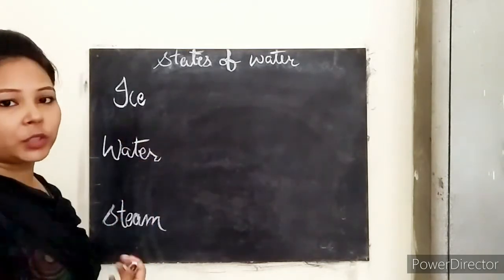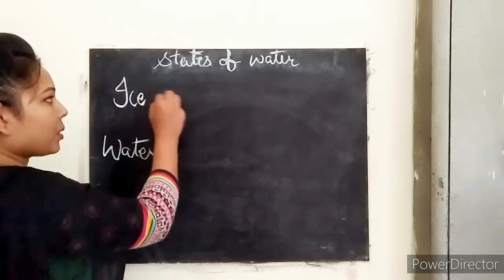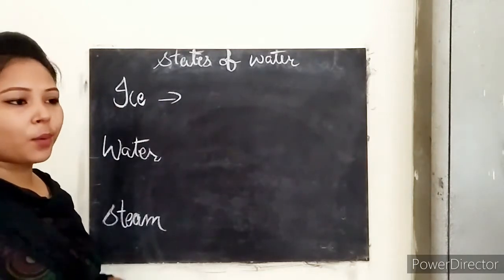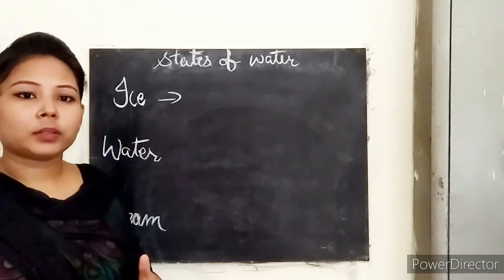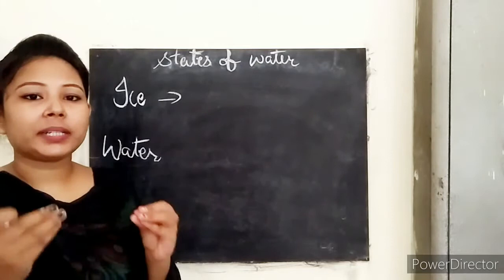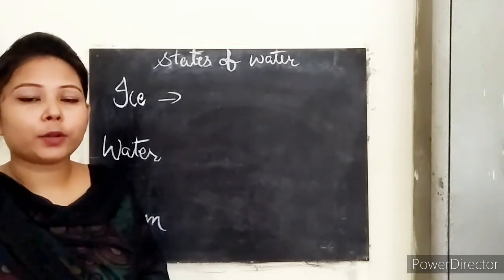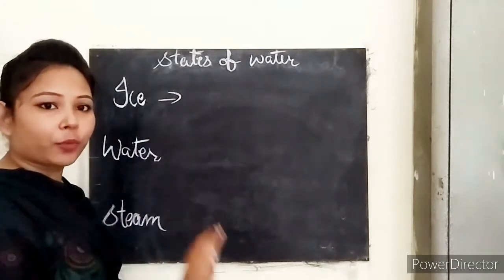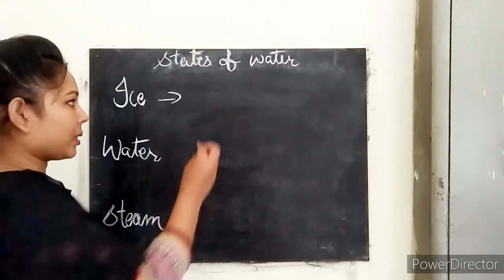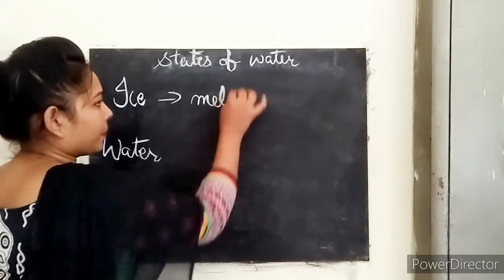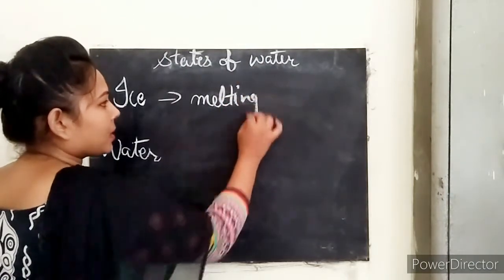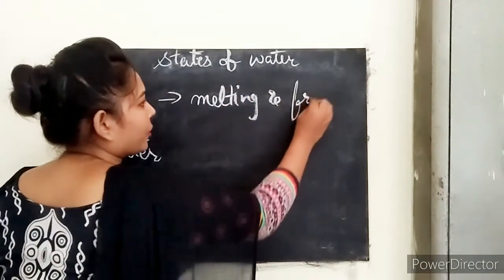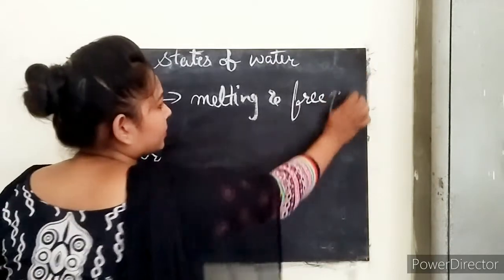So these are the three states of water. First of all, we will talk about ice. How does water change into ice and what temperature does it require to form ice? That is, its melting and freezing point are the same.